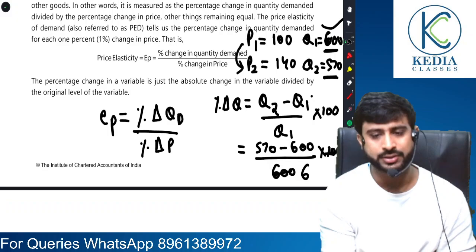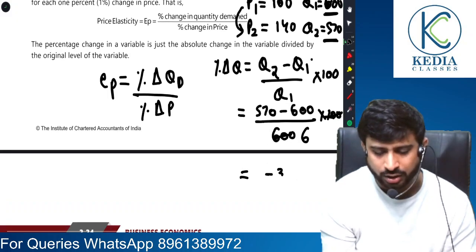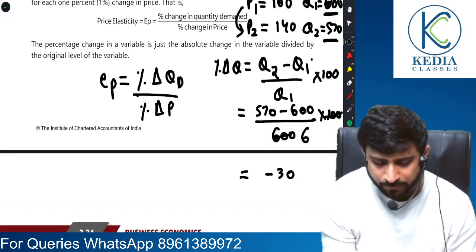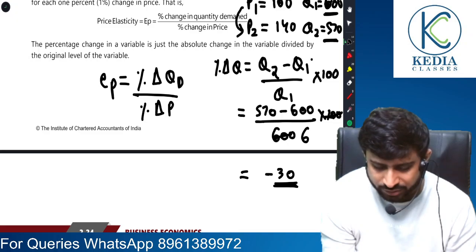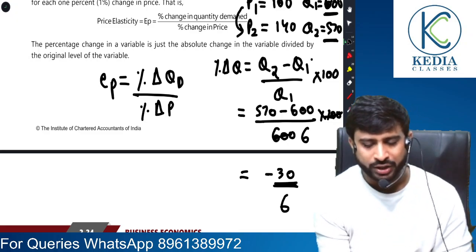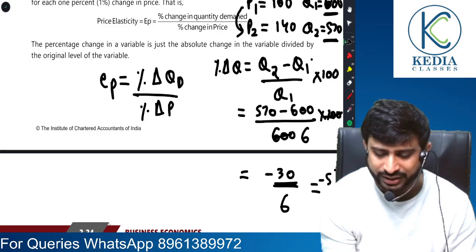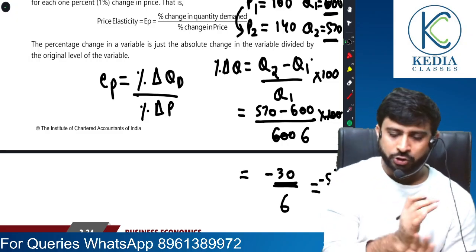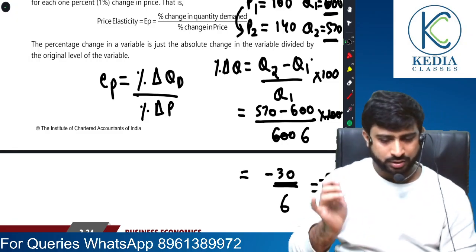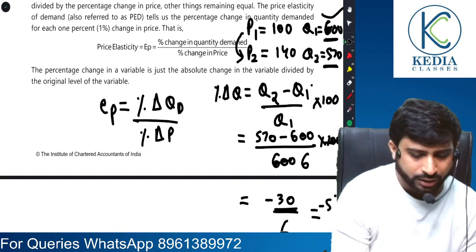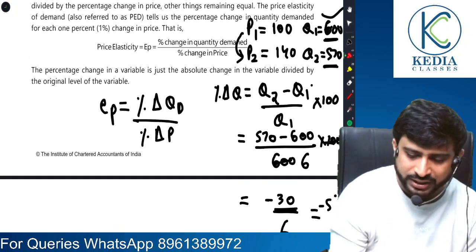So divided by 6. Now friends, we solve it. It gives us minus 30 by 6, and it approximately lands to minus 5%. Yes or no? Yes, sir. New minus old by old into 100. Understood, sir. Similarly, dear students, we compute percentage change in price.